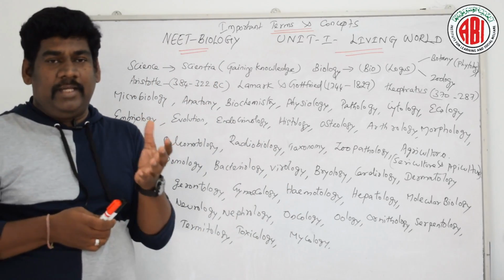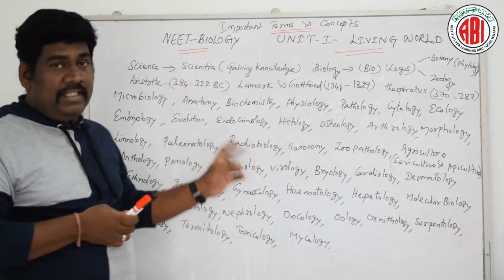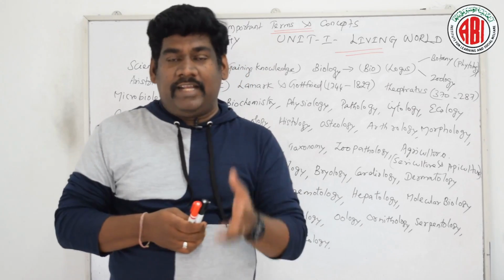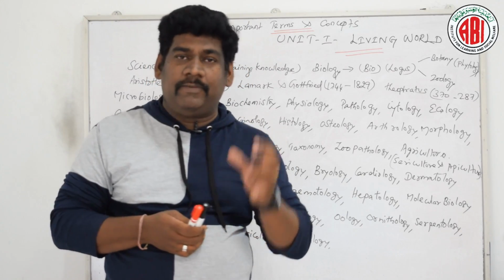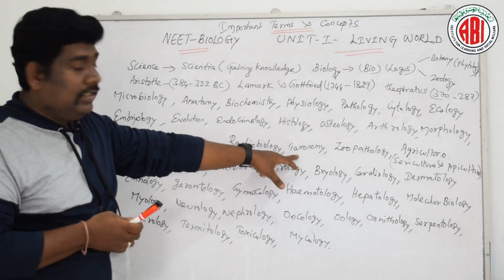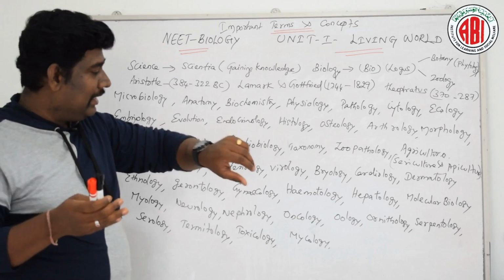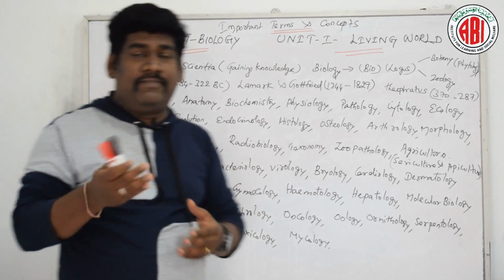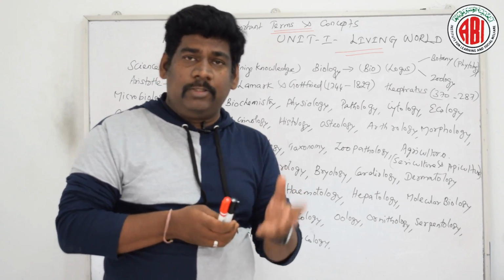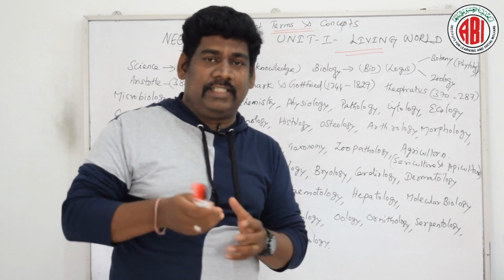When we are talking about paleontology, studying the fossils of plants and animals, Leonardo da Vinci is considered the father of paleontology. Taxonomy, which is the classification of the different varieties of plants and animals, has Carolus Linnaeus as its father, who also contributed binomial nomenclature, which we will discuss in detail.